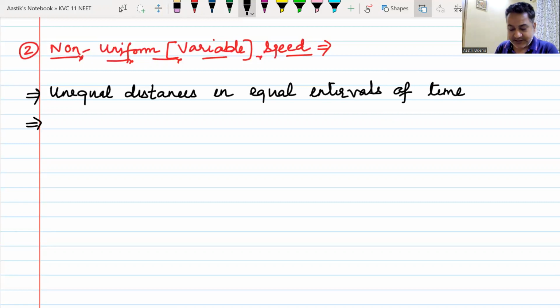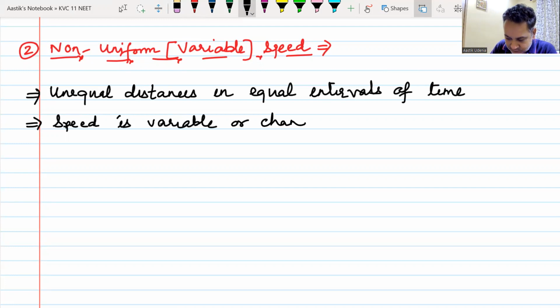Or you can understand them in simple English. Speed is variable, or it changes with time. This is again a simple way of understanding non-uniform or variable speed. Do we understand this? Yes or no?